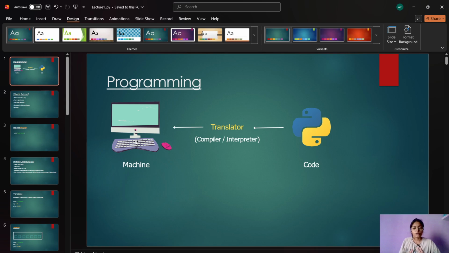So there are a lot of programming languages. There is Python, there is Java, there is C, there is C++, there is HTML, CSS, JavaScript, Node.js, React.js. There are a lot of programming languages for different things. Like we have HTML to design a website, we have CSS to style it, we have JS to interact with the website, we have Python to develop apps, web applications in the backend and all. So we have different programming languages for different work. Okay, so this is what a programming language is.